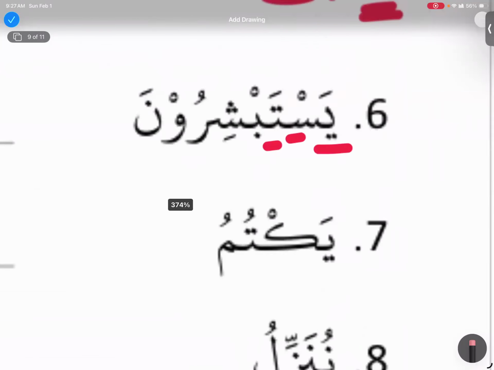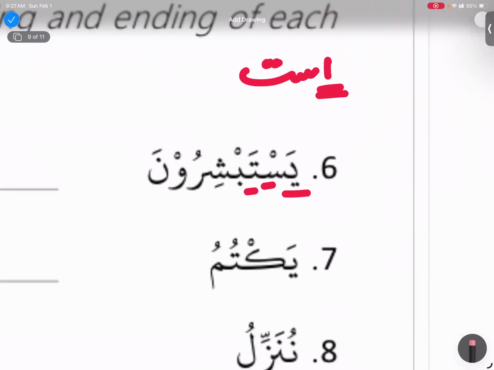Both wow noon, if I ask you, it means just one word. Wow is the sign of what? Plural? No, not the sign of plural. You can say it better. Wawul Jama. Yes, so Wawul Jama is not a sign. Wawul Jama is a fa'il, right? This Wawul Jama is the fa'il.